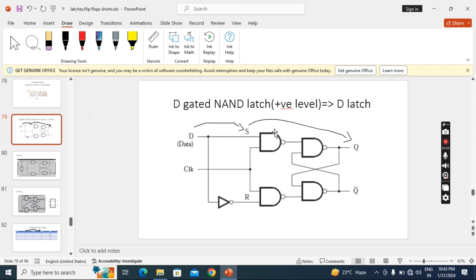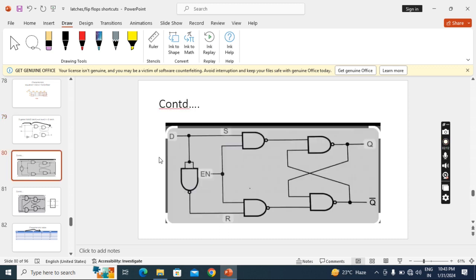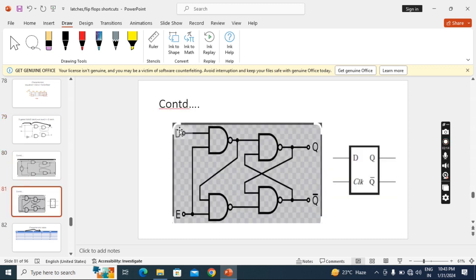If I apply 0 here, I will get 1 here. That one I can connect here. So when I apply 0, here I will get 1. Here I need 1. So that one I am connecting here. So we need not use inverter in this case. This is also same as above diagrams. Out of these three diagrams, we can use any. This is the symbolic representation.